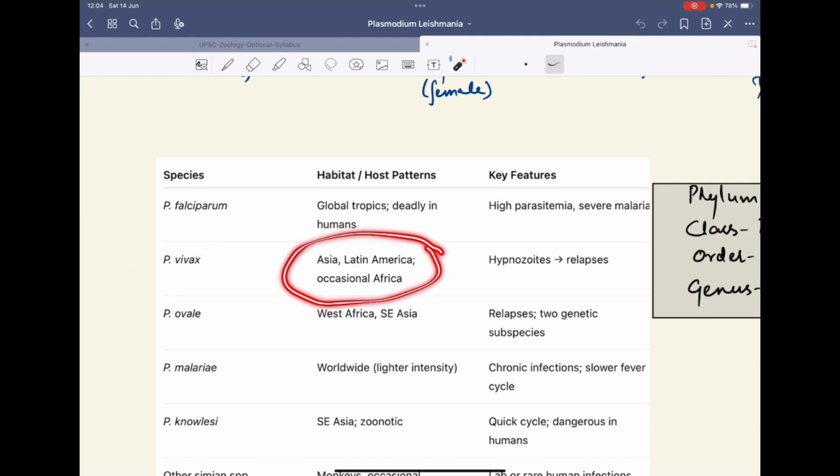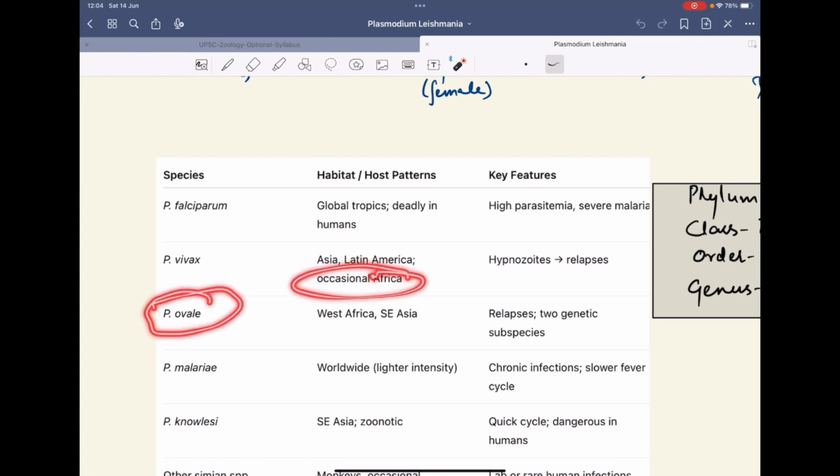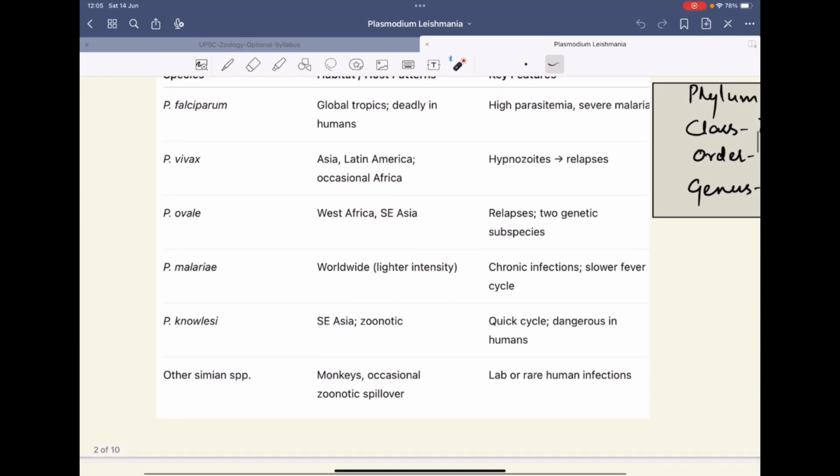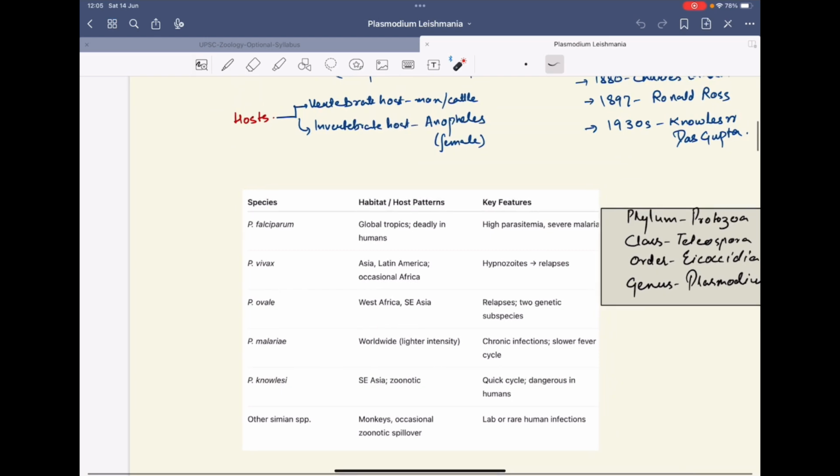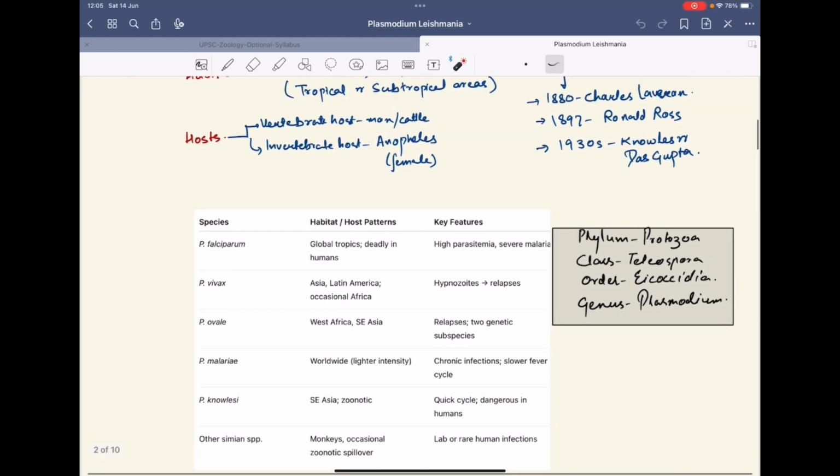It's found in Asia, Latin America and also in some parts of Africa. Then Plasmodium ovale is found in West Africa and Southeast Asia. Then we have Plasmodium malariae. It is found worldwide and it causes chronic infections. Then we have Plasmodium knowlesi, present in Southeast Asia. So these are some of the types of the Plasmodium species.